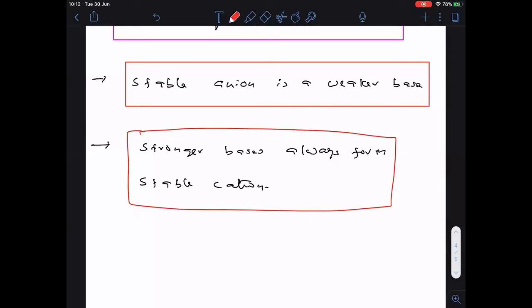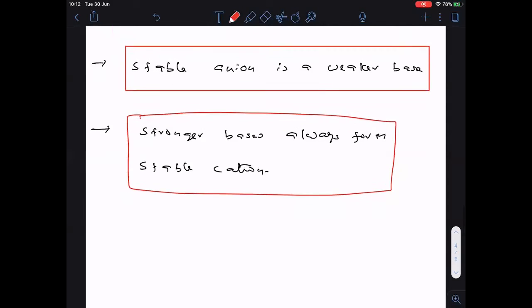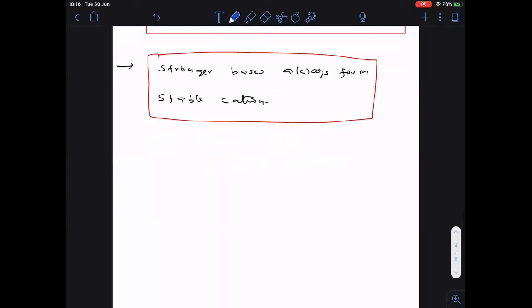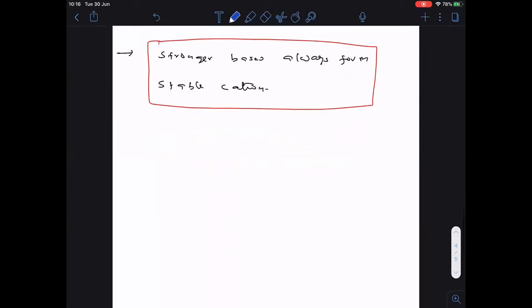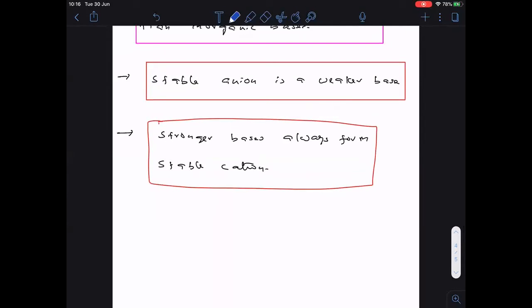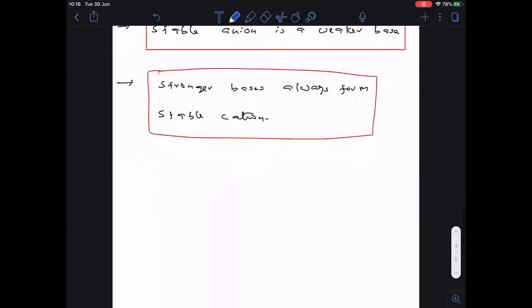I hope you are able to understand this one. Did you remember? I told you in case of acids, stronger acids will form stable anion. And here, stronger bases will form stable cation. So these two points are very, very important here. So students, because of some net failure, I was logged out, and again I entered. So stronger bases always form stable cation. Clear? Stable anion is a weaker base and stronger bases always form stable cation.